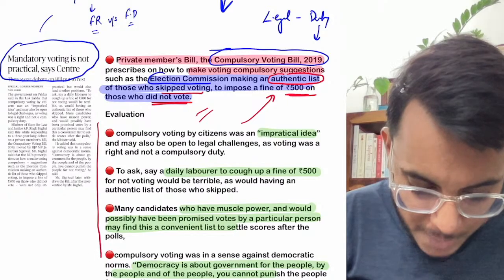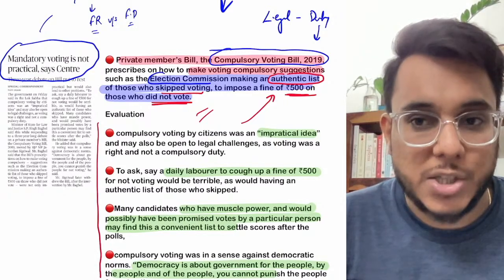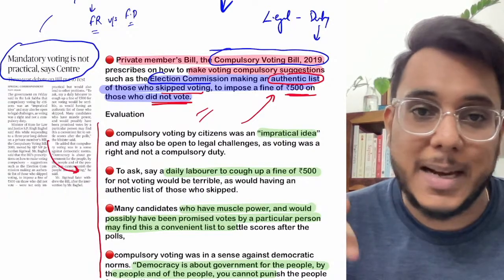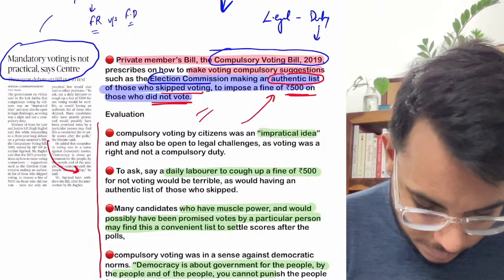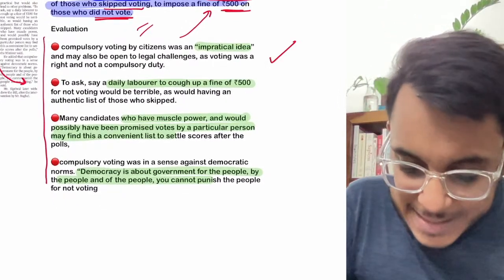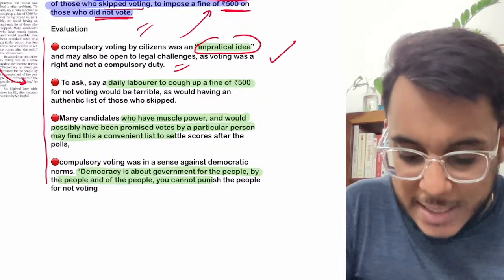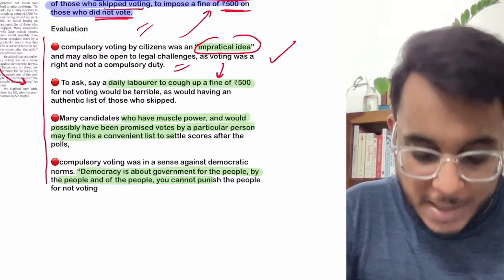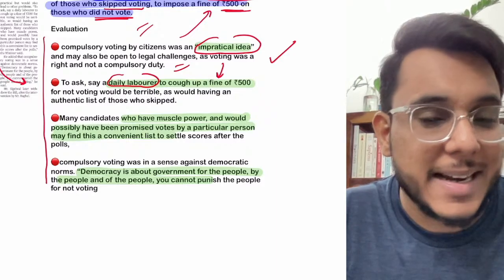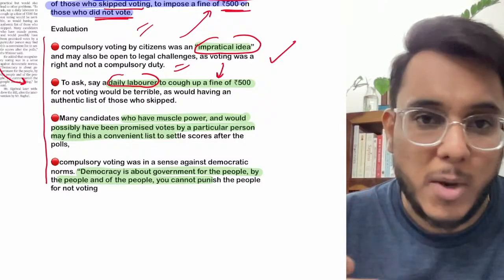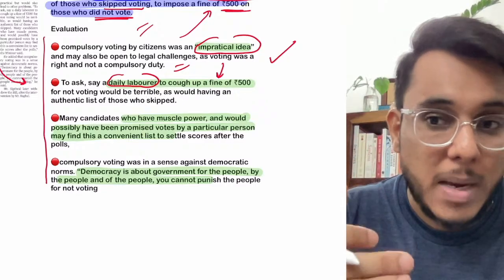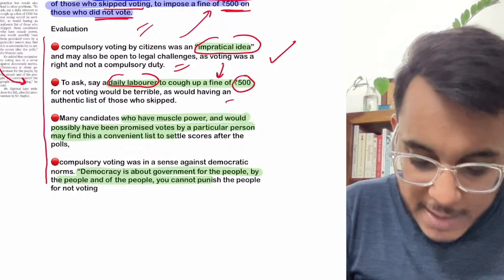But guys, now this particular bill has been put to rest. It has been said that it is actually not in line with the democratic principles. Why? There are certain issues which will come in this direction. Number one issue is that it is an impractical idea. There will be a lot of legal challenges if you make it a compulsory duty. For example, suppose there is a daily laborer whose vote is in Bihar, he is living in Delhi, and he is a rickshaw puller. For him it is not possible to go back to Bihar and vote. Therefore such poor people will be charged, and for them a 500 rupees fine will be huge.